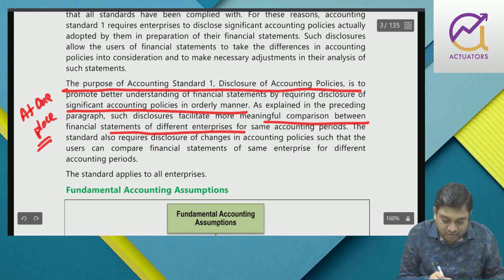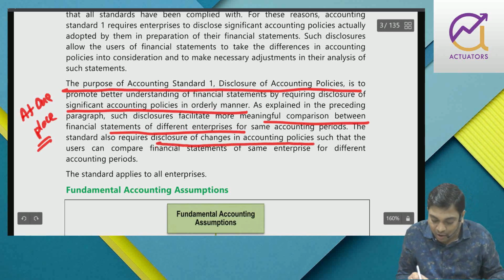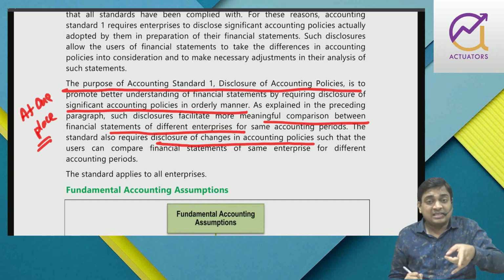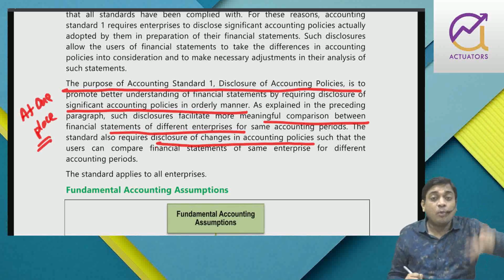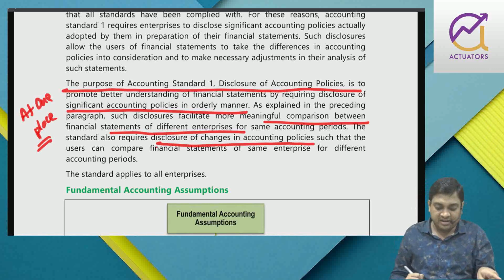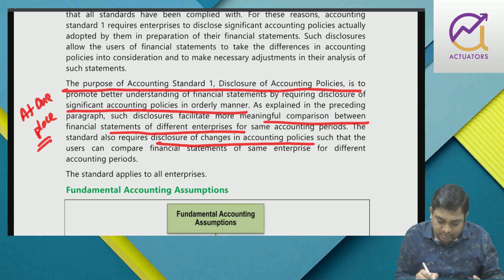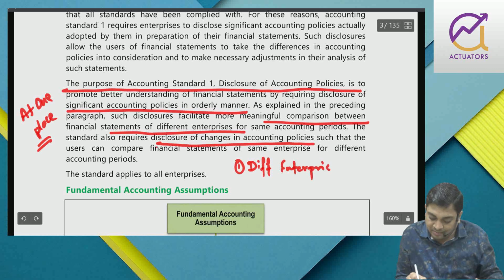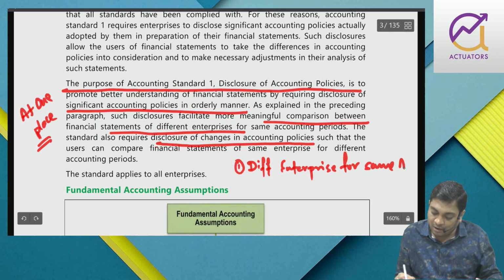The standard also requires disclosure of changes in accounting policy, because that will help us give a more meaningful comparison where you are comparing the same enterprise for two different periods. So this disclosure helps me in making a comparison of different enterprises for the same accounting period.